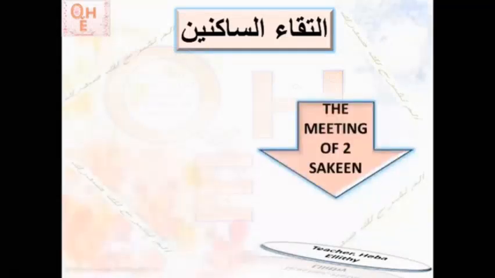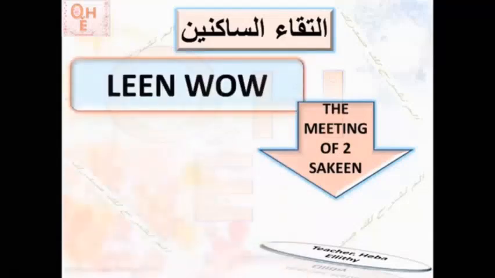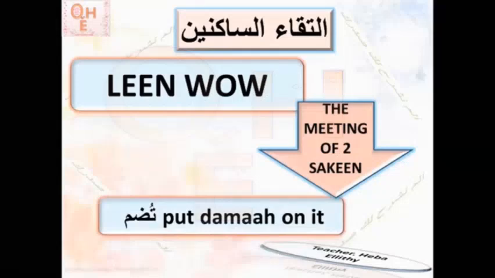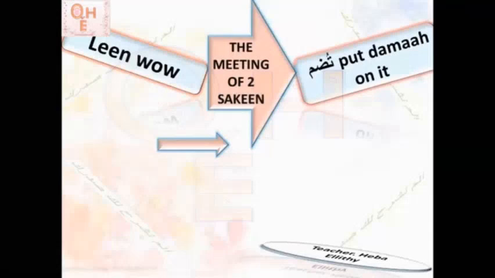Let's go, inshallah, and see: if in the first word the last letter is wow leeniya, and in the second word the first letter is any sakin letter, in this case I put dhammah on the wow leeniya. Let's see the examples to make it clear for you. Our rule today is lean wow, the meeting of two sakin. I put dhammah on top of the wow leeniya.